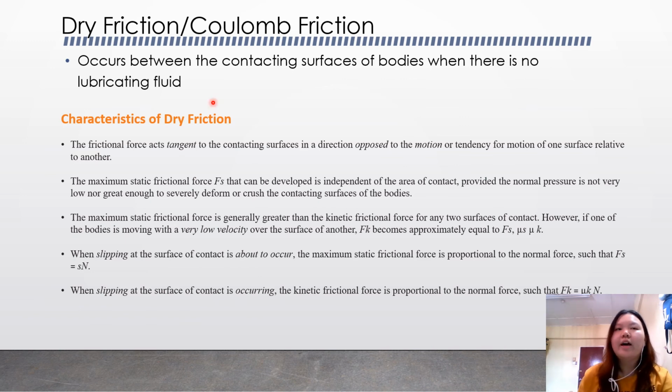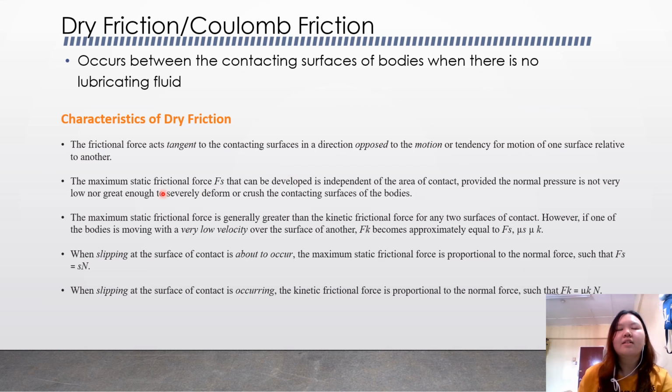So now we have to learn about dry friction, or we call it Coulomb friction. It occurs between the contacting surfaces of bodies where there is no lubricating fluid. So the characteristics of dry friction: the first one is that the frictional force acts tangent to the contacting surfaces in a direction opposed to the motion or tendency for motion of one surface relative to another.